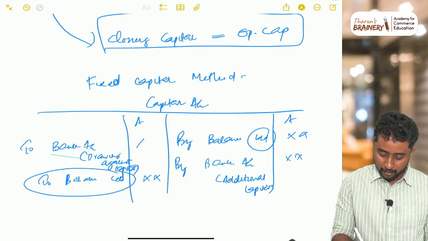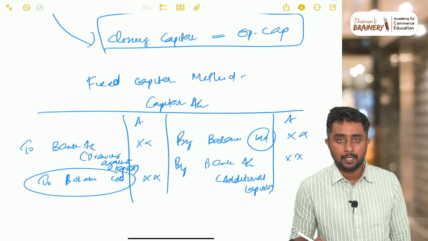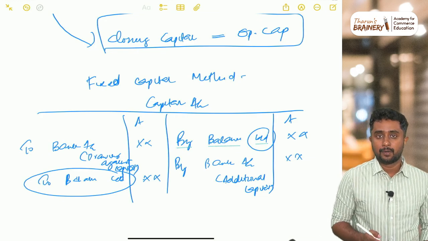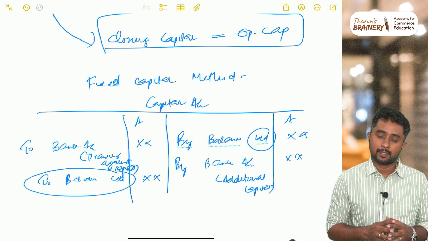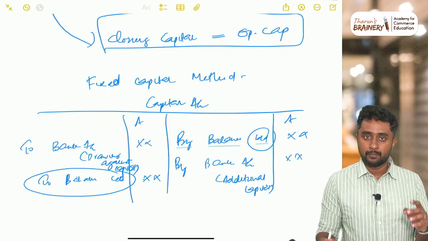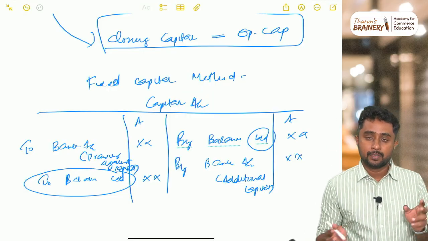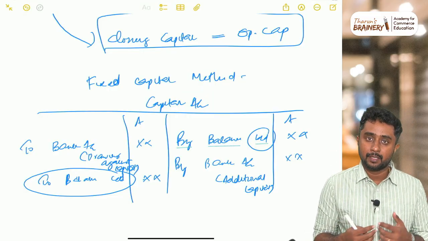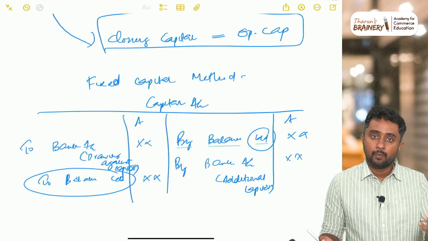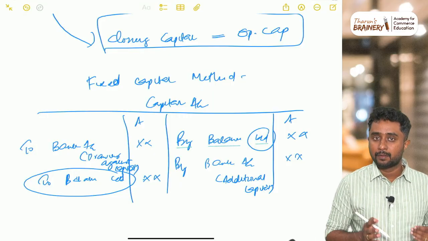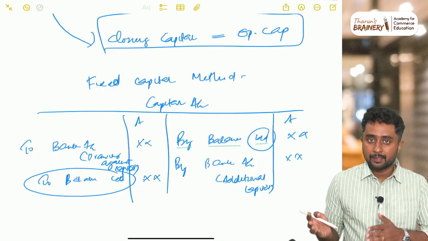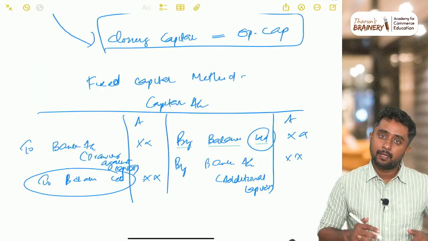Usually when you come across the word drawings in the questions, we can withdraw money from two sources in a business. When it comes to partnership, think like this: there are two sources from which we can withdraw money. One is from the profits, one is from the capital. From the capital invested also we can withdraw the money, and from the profits earned by the business also we can withdraw the money.